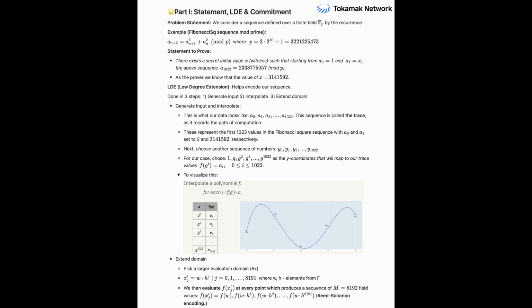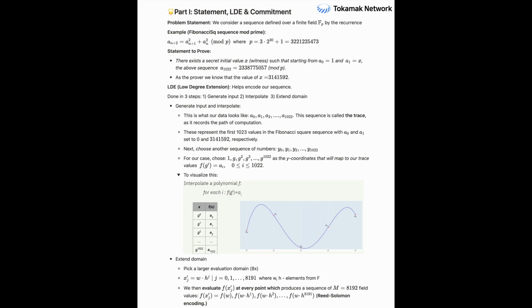That's fascinating. So instead of just a list of steps, like 1, 2, 3, we're literally turning it into a smooth curve on a graph. Does that lose any information? Or is it just a different way of looking at it? It's a different language, really, a more powerful one for this specific purpose. The beauty is that it doesn't lose information. It encodes it in a way that lets us use powerful polynomial properties for verification later. Right, which you couldn't do with just the raw numbers.